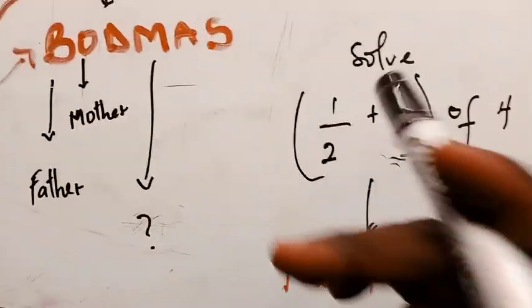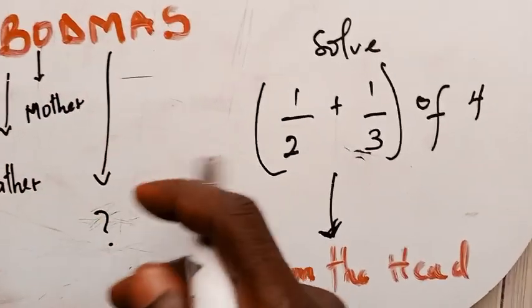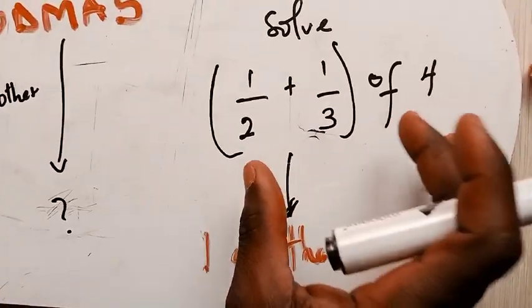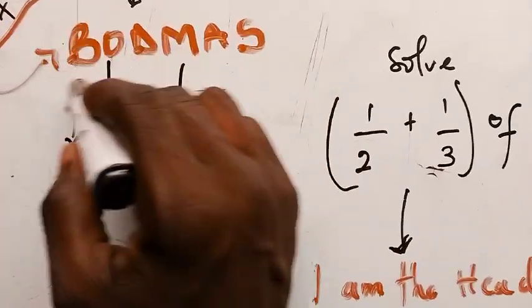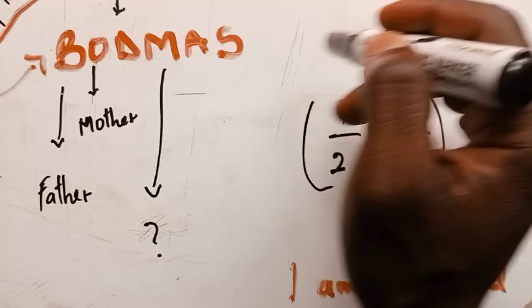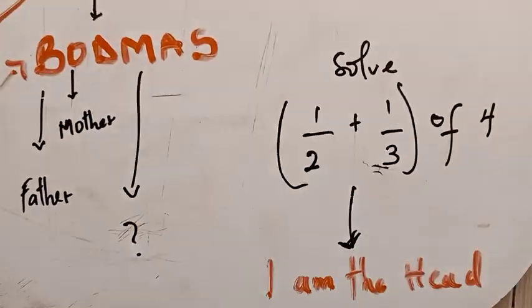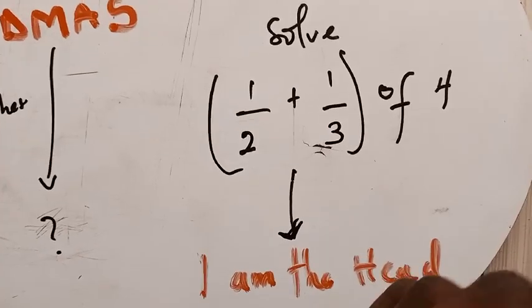Once you know that, the second component you need to solve a question that relates to BODMAS is to know how to deal with all the operations. What I mean by operations is that you should know how to solve any problem inside the bracket, know how to do multiplication, division, and so on and so forth. So how do you solve this question here?